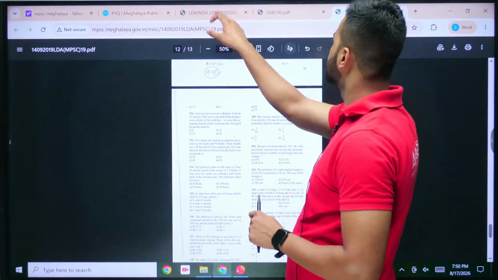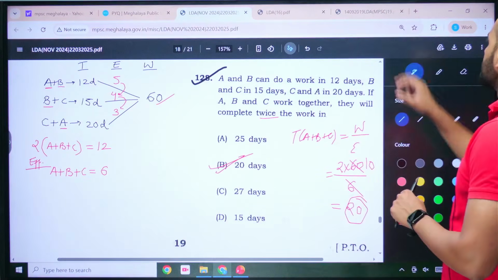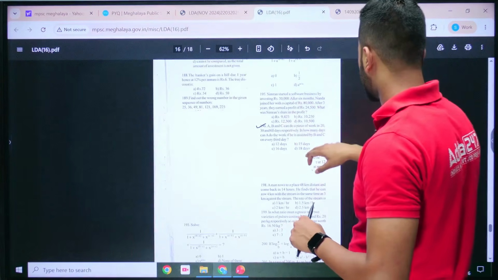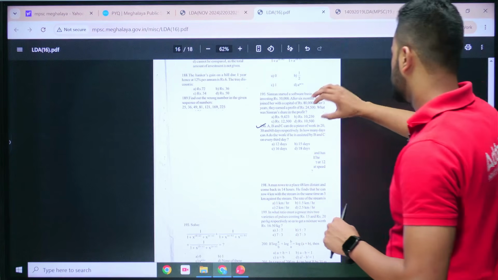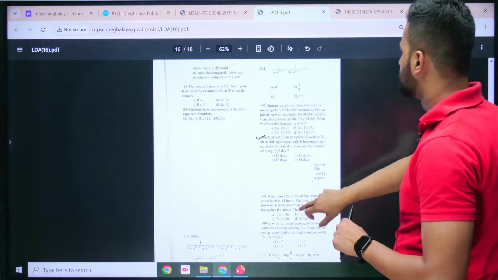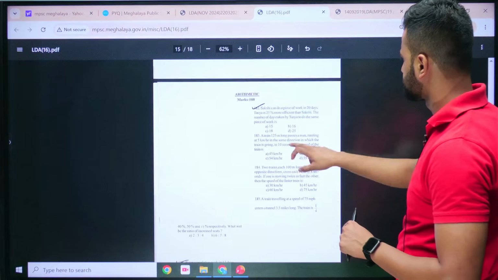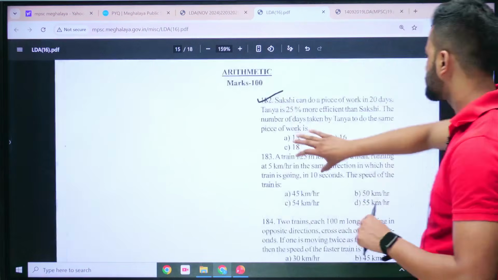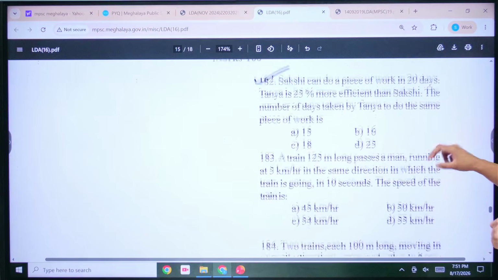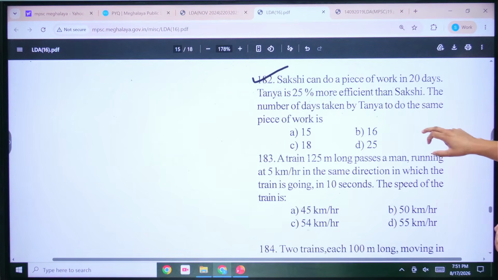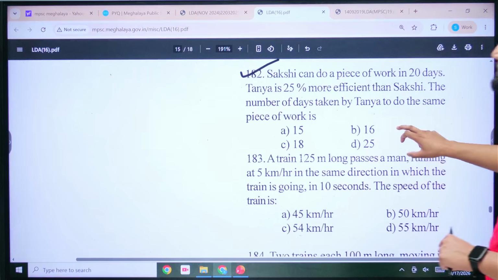Okay, I think this is it. Now see this, this is another question out here. Yeah, this one. This is another question, but out here what they are doing is they are playing with the efficiency.